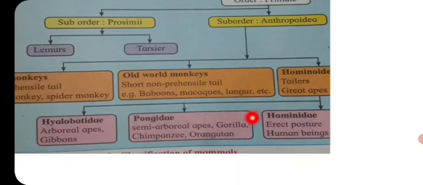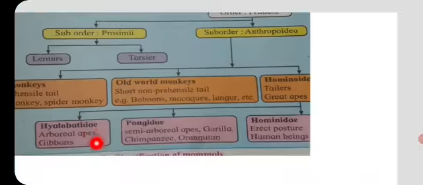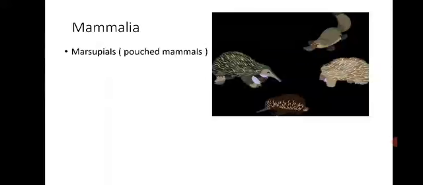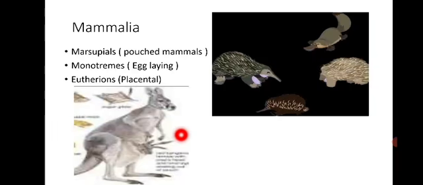Again, the hominoids are divided into the Hylobatidae, the Pongidae, and Hominidae. Then the mammals are divided into marsupials, the pouched mammals, monotremes, egg-laying animals, and eutherians, meaning the placental mammals, that is all higher animals. They are the placental animals.